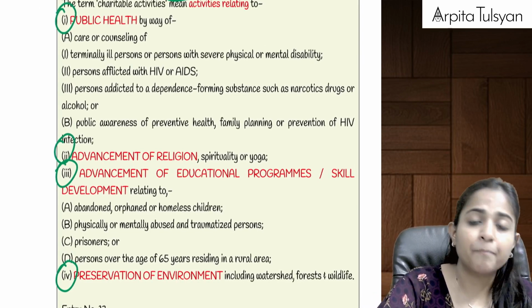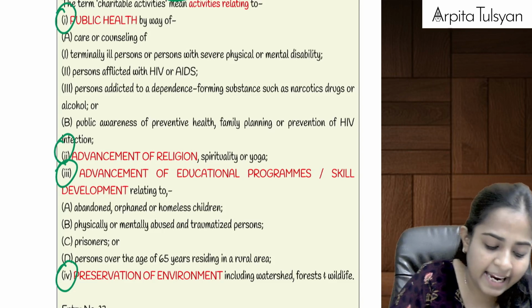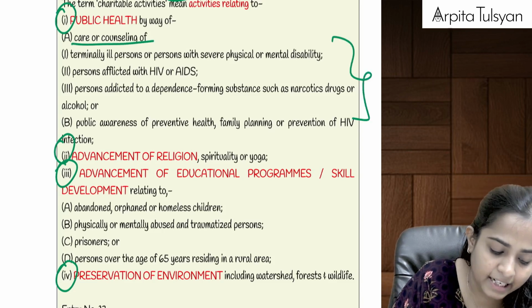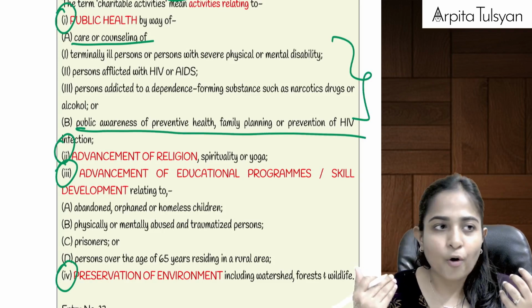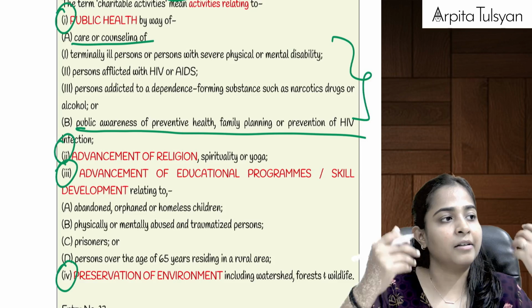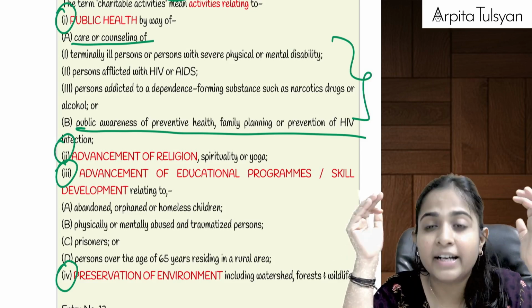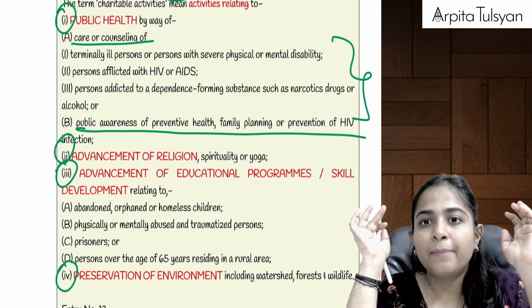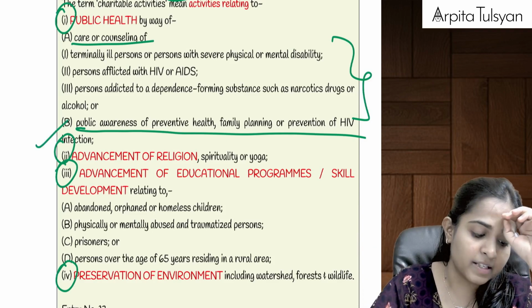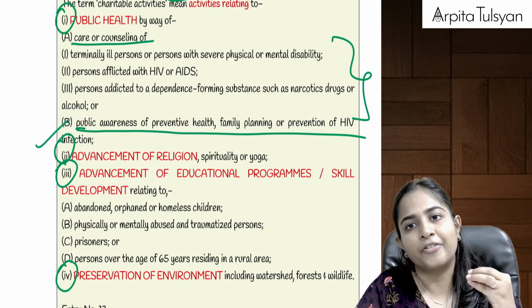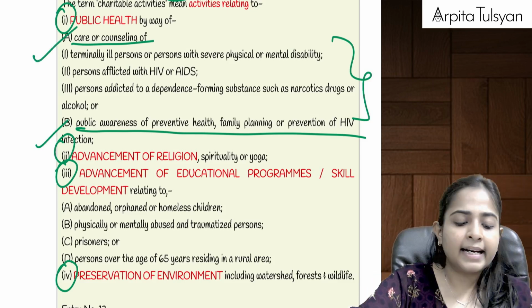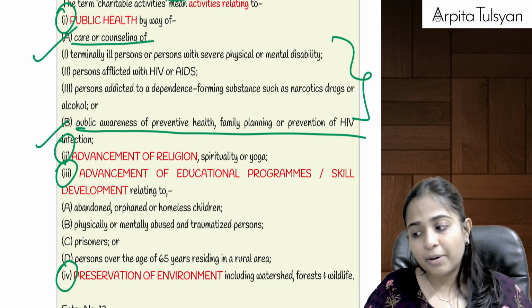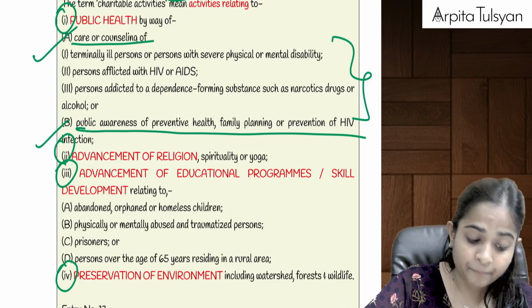Okay, public health in two ways. First one is care and counseling of certain category of persons, and second one is public awareness about prevention of HIV infection, preventive health checkup, then your family planning, etc. If they are providing such services, and for that if they are charging any consideration, then on that consideration GST will be totally exempted. Secondly, it is public health, which is given by way of care or counseling of whom?